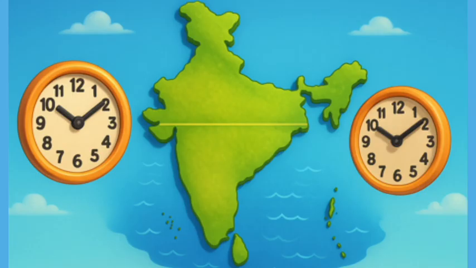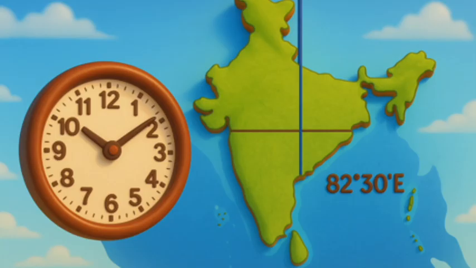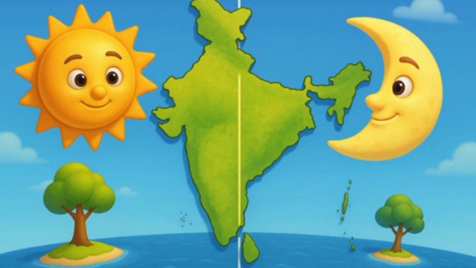From Gujarat to Arunachal Pradesh, there is a time lag of 2 hours. Hence, time along the standard meridian of India, 82 degree 30' E, passing through Mirzapur in Uttar Pradesh, is taken as the standard time for the whole country. The latitudinal extent influences the duration of day and night as one moves from south to north.